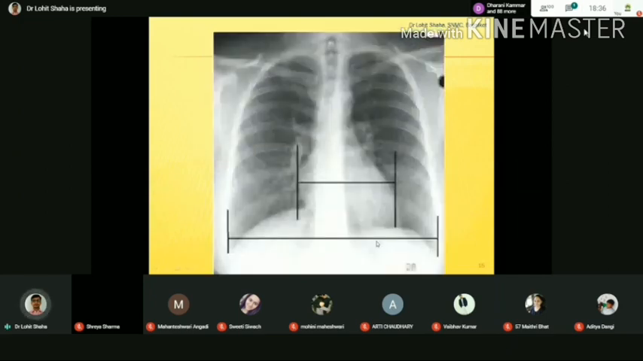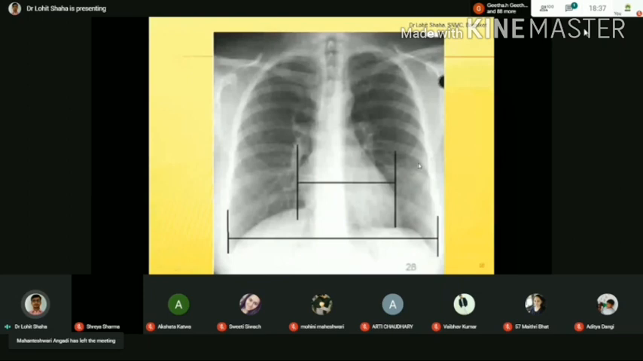Yes, this is a very important point. Please give your attention here. So this is what is called the cardiothoracic ratio. When the X-ray has been taken, they will say the patient is suffering from cardiomegaly. What does cardiomegaly mean? Enlarged heart, that is called an enlarged heart. So how will they come to know whether cardiomegaly is there or not? How will you come to know?